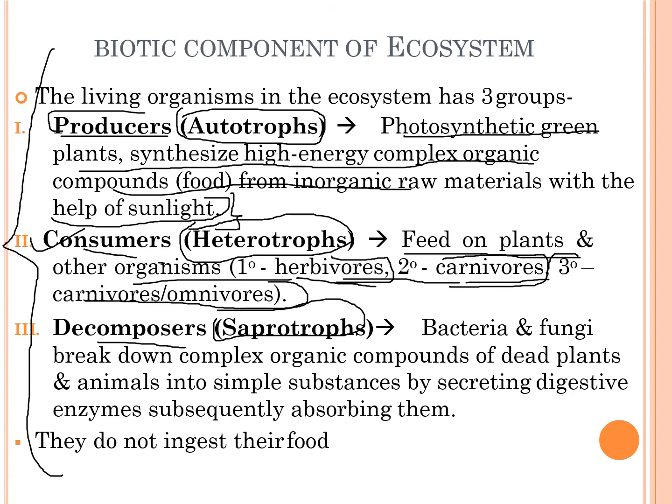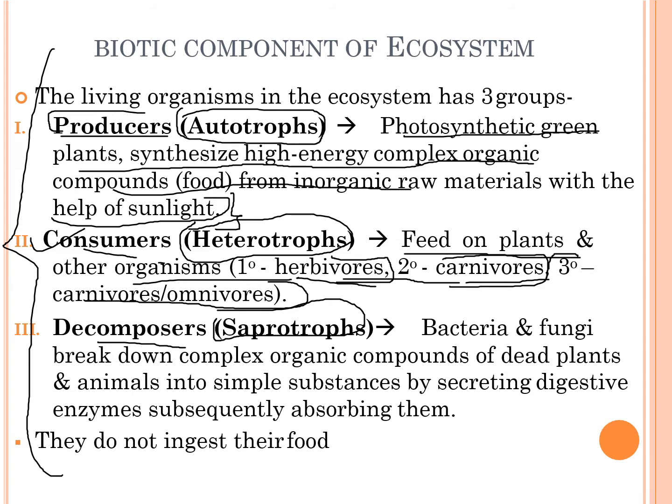So moving on from there, we have decomposers. Talking about decomposers, these are bacteria and fungi which break down complex organic compounds of dead plants and animals into simpler substances by secreting digestive enzymes, subsequently absorbing them. And they do not ingest their food.